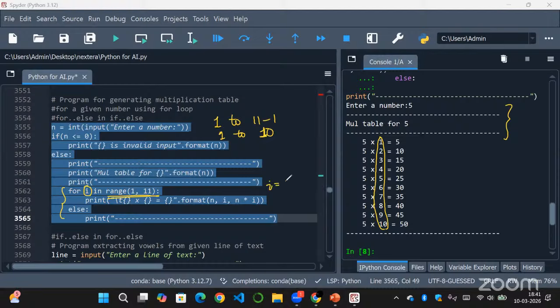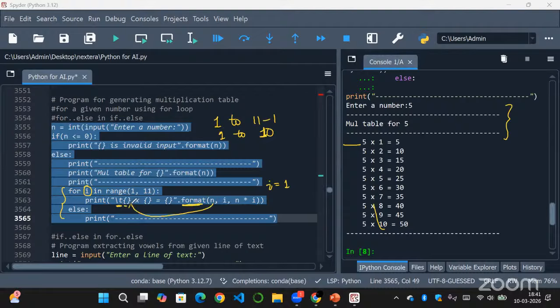So i will be equal to 1, right? Then what do we have? Print, with a tab space. So you got a tab space here, and then we have curly braces. In the format, what values we have? n we have.